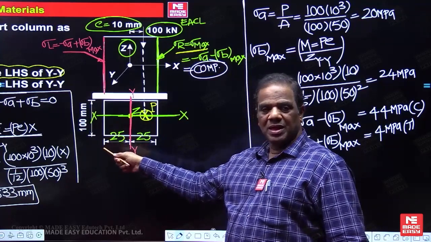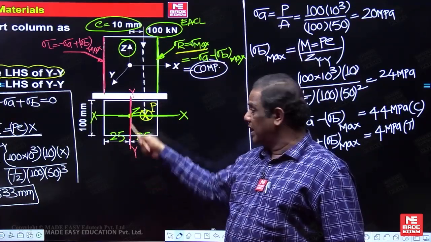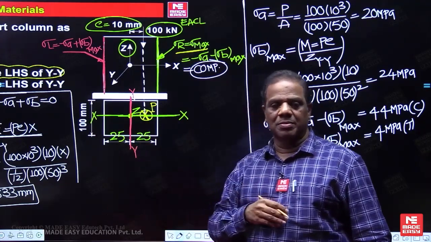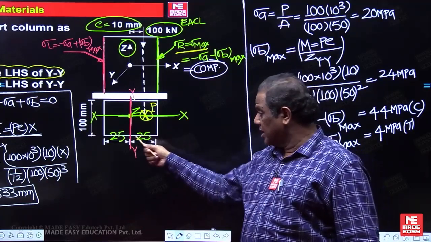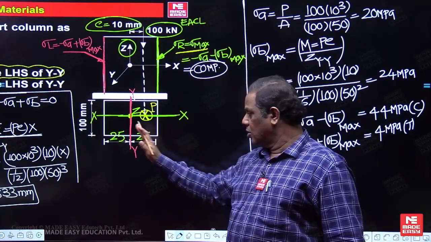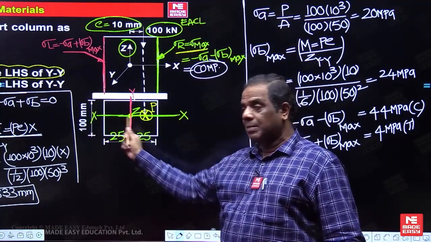Then where will it become 0 now? And here what is the stress now? At this one, bending stress is 0. When the bending moment is acting alone, here bending stress is 0. At YY only axial stress will be there, no bending stress. So here to here it is completely compressive. But here I am getting positive. So it will become 0 on which side?